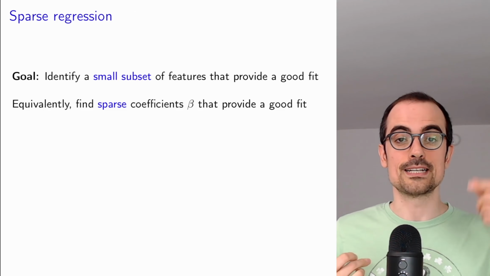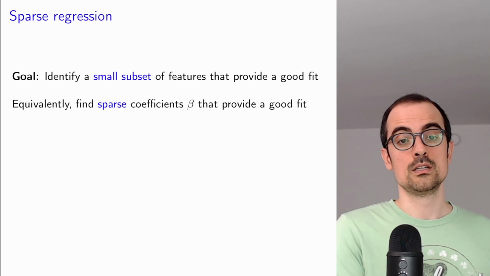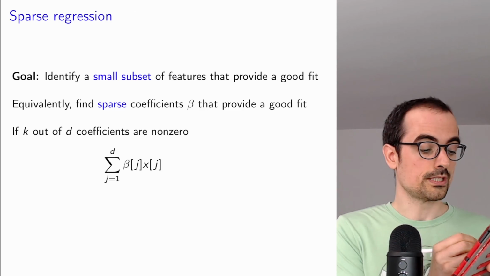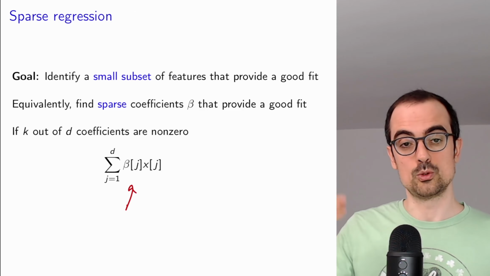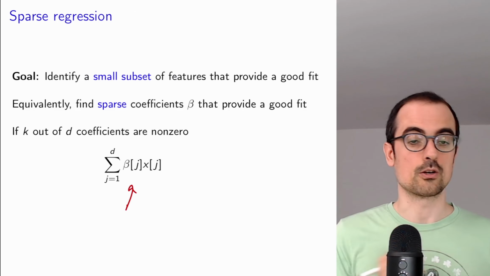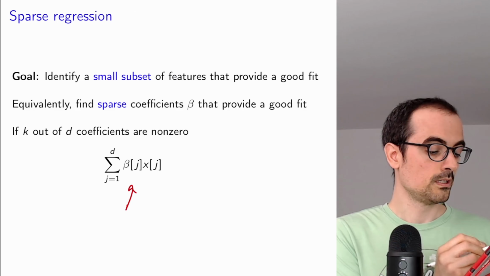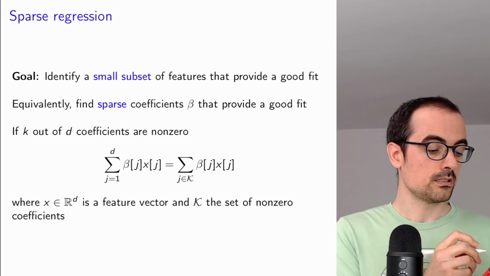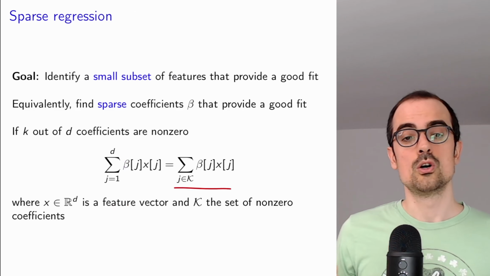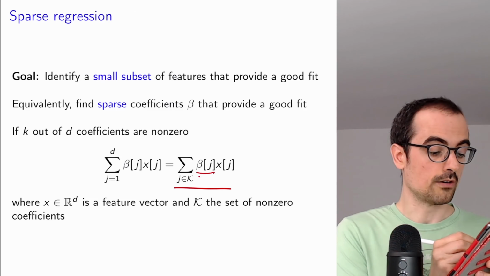Equivalently, we want to find a sparse vector of linear coefficients that provide a good fit. A sparse vector is a vector that has a lot of zeros. If you consider this inner product between the coefficient vector and the feature vector, which is the sum of the products of the corresponding entries, if many entries here are 0, then this is going to be equal to the sum of the weighted entries of X that correspond to non-zero entries of the coefficient vector.